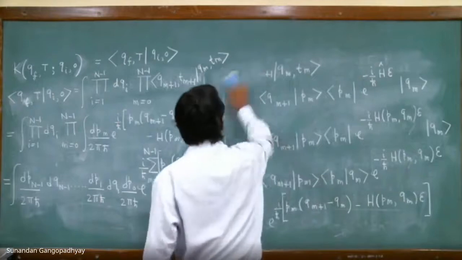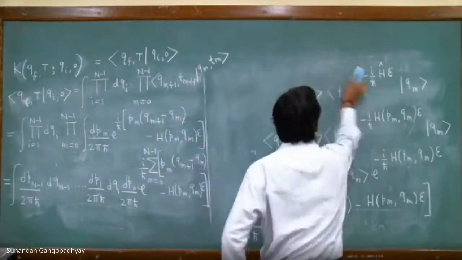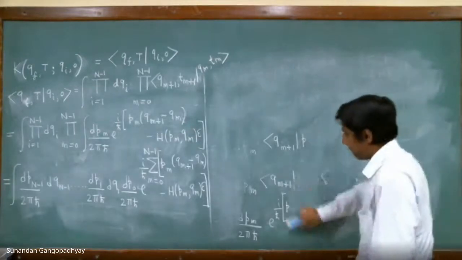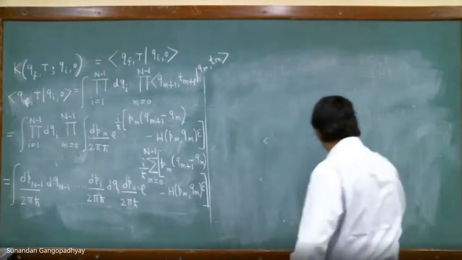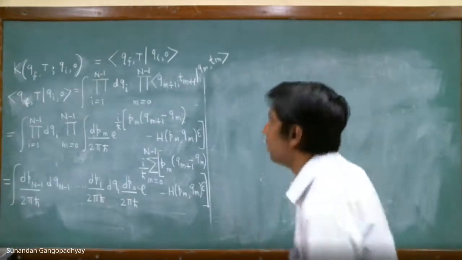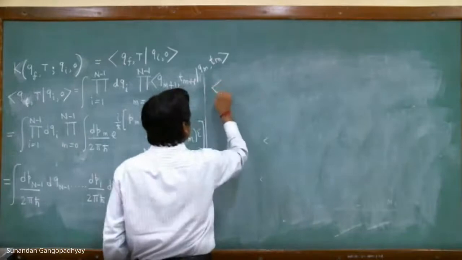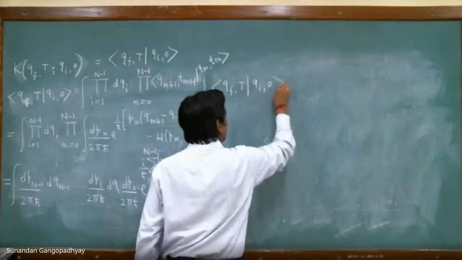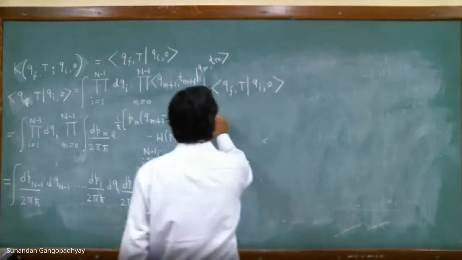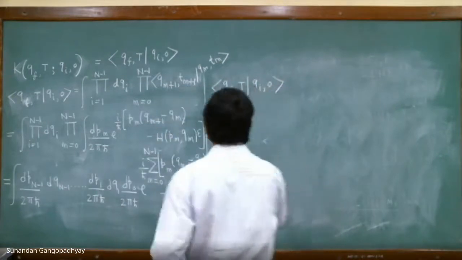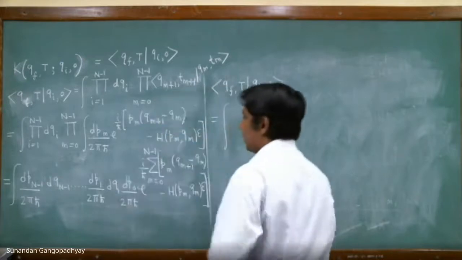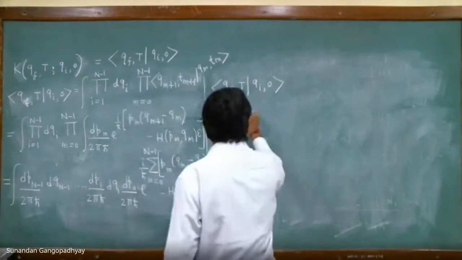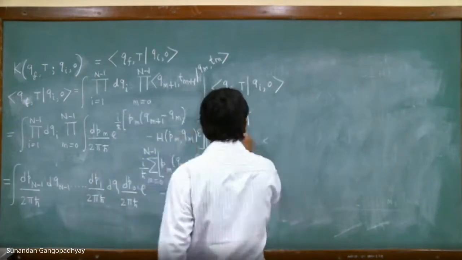So at the end of the day, what we get is the following. After doing this exercise, we have obtained U_F, E, Y0 to be equal to, I can write this. So there are P1, P0, so there are momentum integrals. So let me write it in this form.